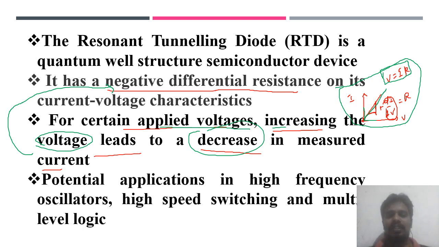Now, the potential applications of the quantum well structure or resonant tunneling diode: it can be used as a high frequency oscillator as well as for high speed switching. High speed switching means you can switch the device within nanoseconds or picoseconds, from the on state to the off state. We can also use this device for multi-level logic.